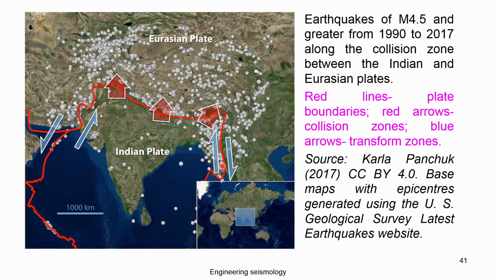Researchers have plotted earthquakes of magnitude 4.5 and above from 1990 to 2017, taken from this particular source. In the collision zone between the Indian and Eurasian plates, the red lines are plate boundaries, the red arrows are collision zones, and the blue arrows are transform boundaries.